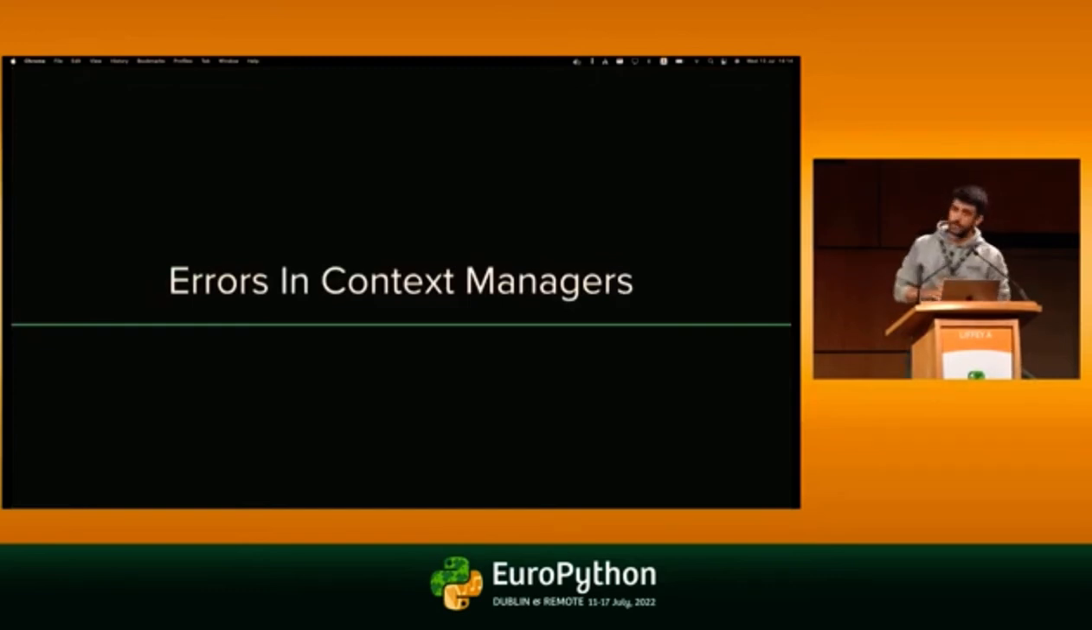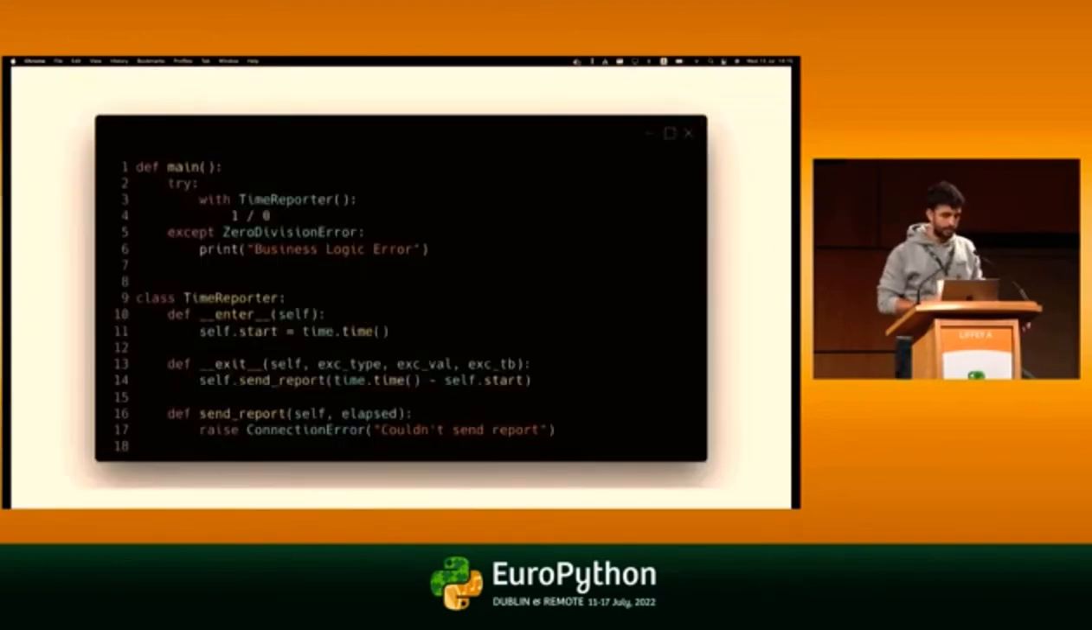Okay, so we got to the third and final example, errors in context managers. And let's see the problem. We have the main function. In that main function, there is a context manager that we use, a time reporter. It's going to report the time that this code block has taken. And what it's going to do inside, that's the business logic that we have. And we're going to divide 1 by 0. I'm really interested in the result. And outside, if I do have a zero division error, like I should have, I will print a business logic error.